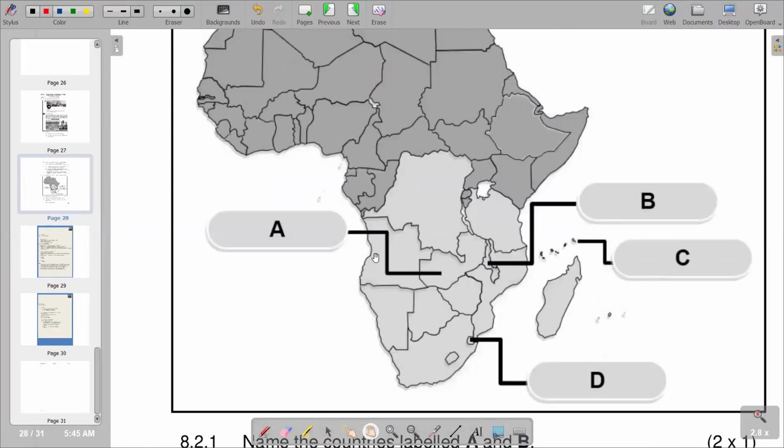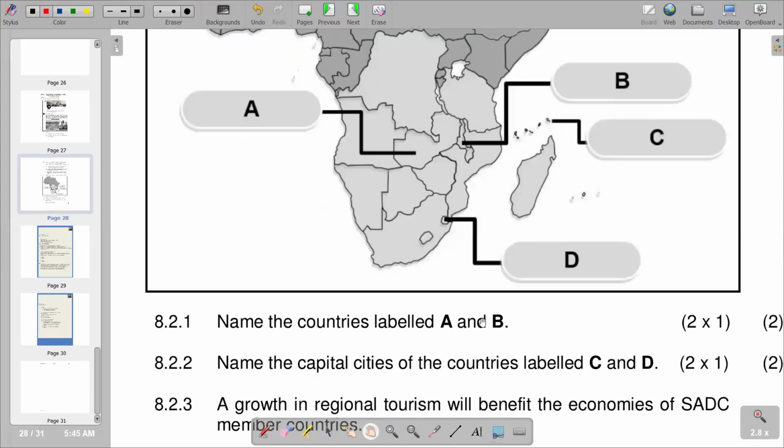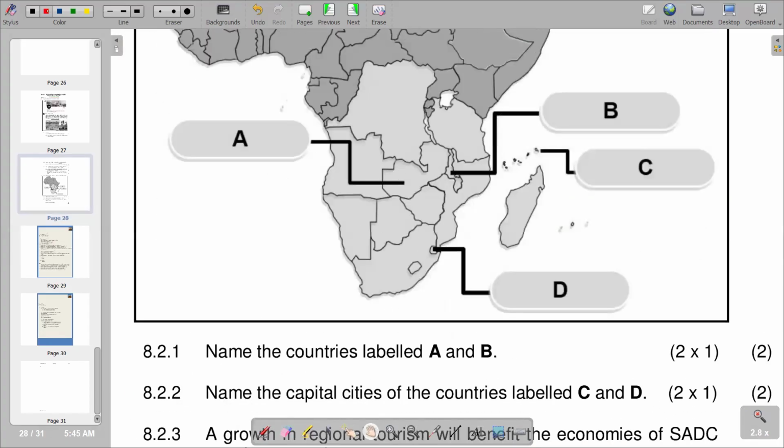So you're given the map of the African continent, but mainly it's highlighted on the southern part. So we've got A, B, C, D. And the first question is saying name the countries A and B. We've got A here. This is our country.